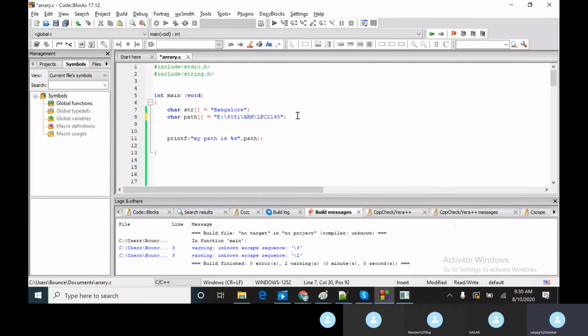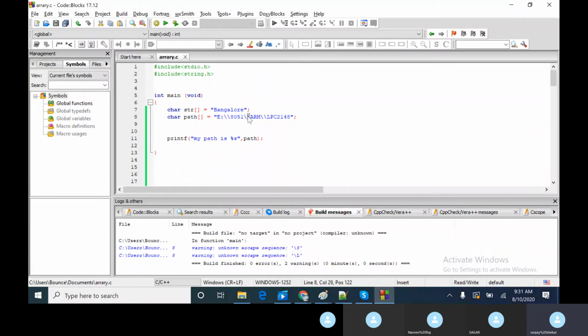Absolutely sorry. So now let's say I want this as a content, then what I should do is I should put one more slash. So now what happens? First slash is considered as an escape sequence. The second slash is considered as the actual content. So whenever you want slash as a content of your string, then one backslash is not sufficient. You need 2 backslashes. Why? Because first one is considered as escape sequence.